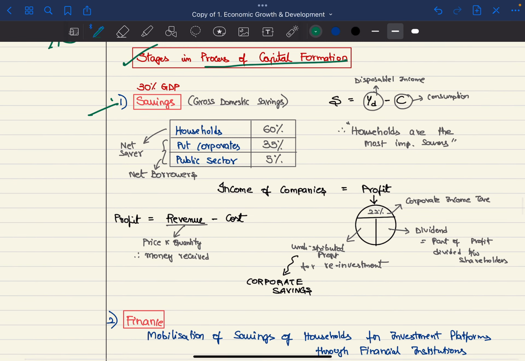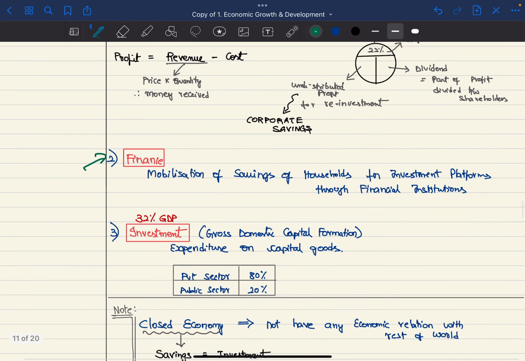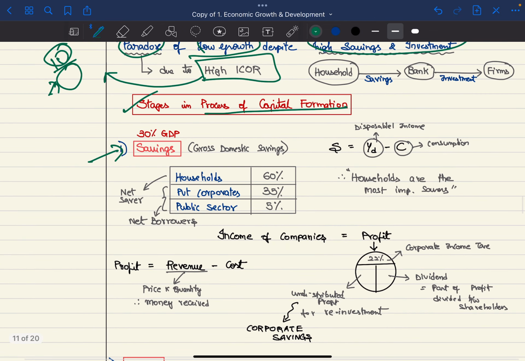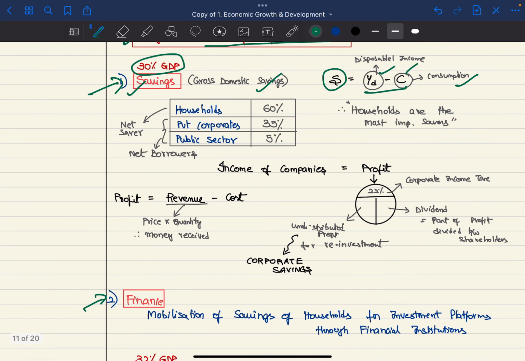Broadly, there are three stages: savings, finance, and investment. First, let's see savings, which is also called the gross domestic savings, which are 30% of the GDP. Savings is disposable income minus consumption, YD minus C. The three most important saving institutions are households, private corporates, and public sector. Households account for 60% of the savings. Therefore, households are the most important savers.